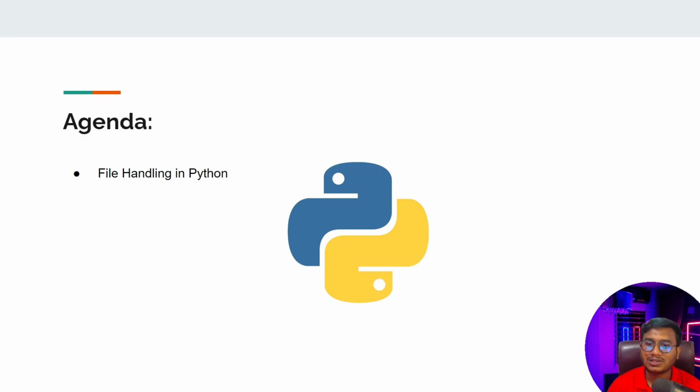So in data science, we have different data and different file types. We'll be learning each and everything, no need to worry. But as of now, let's learn the fundamentals of file handling. Let's say I have a file with some data inside it: how can we read that data from the file, and how can we write some data into that file? We'll be learning these things in this video.